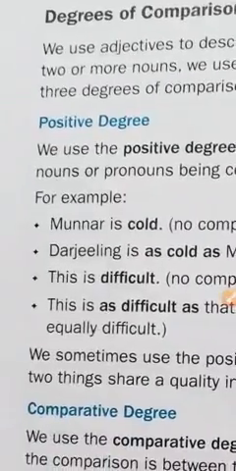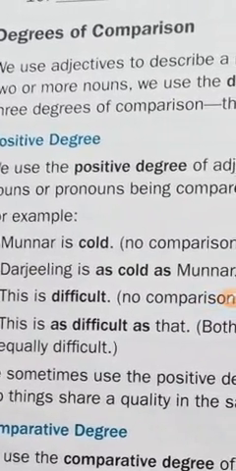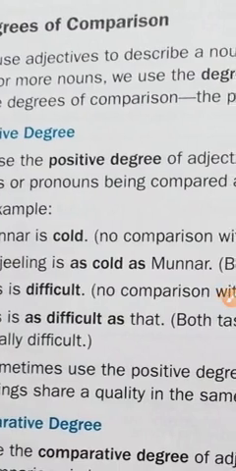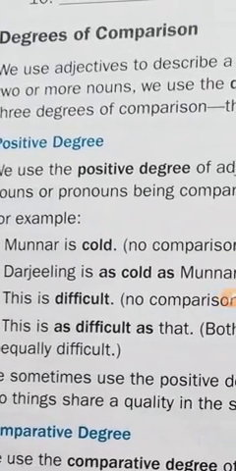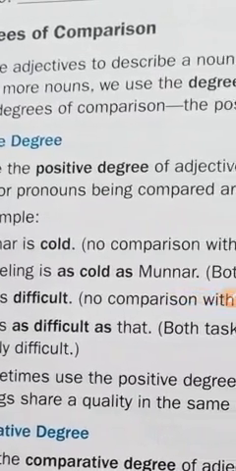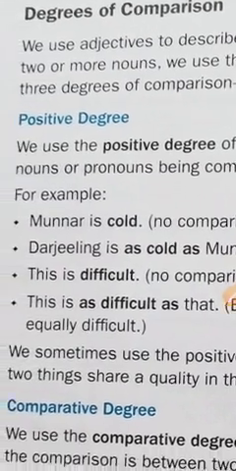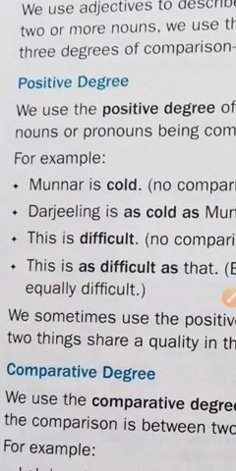Dear students, when we compare two nouns, we use degree of comparison. The degrees of comparison are of three types: positive degree, comparative degree, and the third one, superlative degree. First of all, I will help you understand the positive degree.